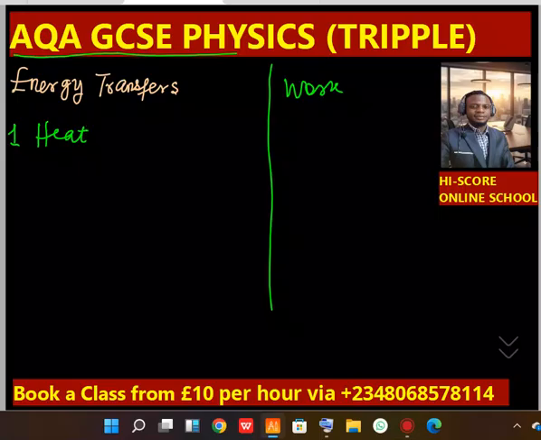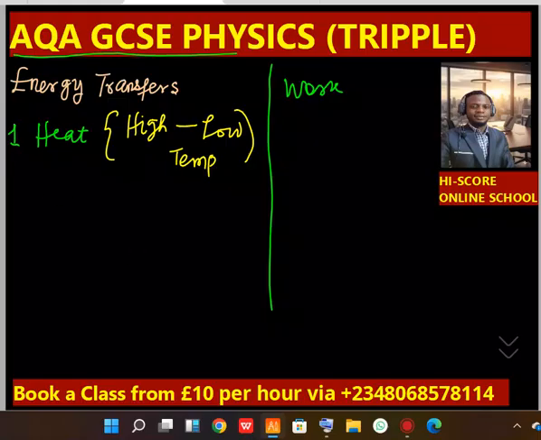For example, when heat is lost or gained, there is energy transfer in form of heat, and this usually occurs due to a difference in temperature. Don't forget, heat will always flow from an area of high temperature to an area of low temperature. That is how heat is being transferred.